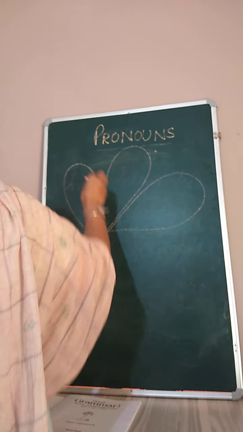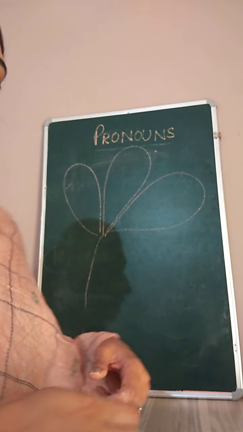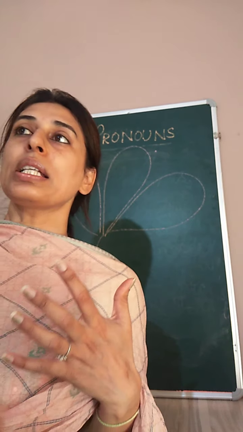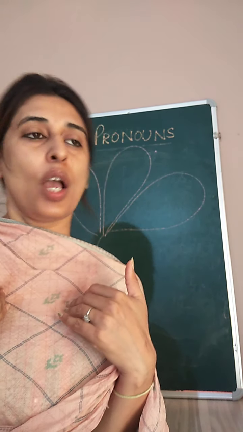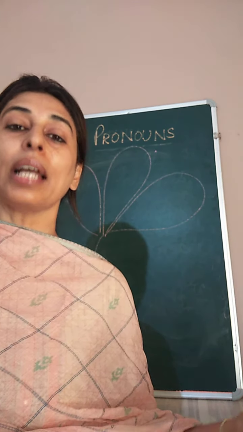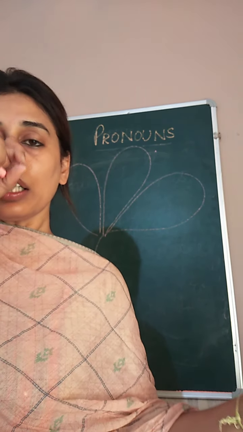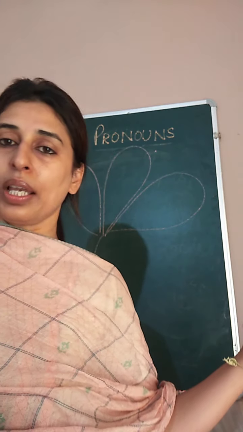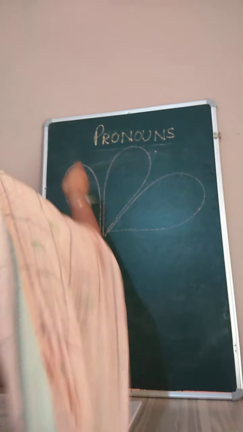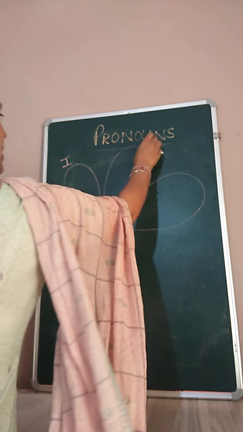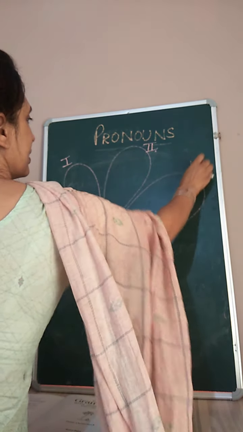Clear? So, in our conversation, when we are talking, children, we consider three persons. One who is talking, like I am talking. One with whom you are talking, like I am talking with you. And the third person about whom we are talking. Clear? First person, then second, and then third.